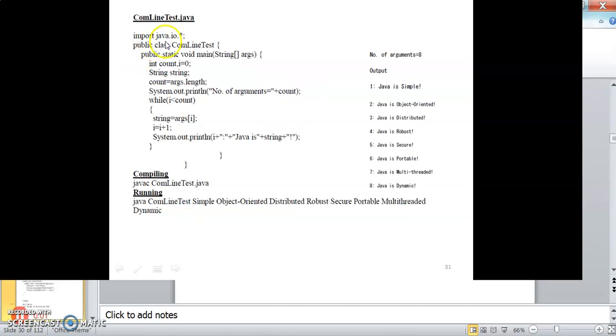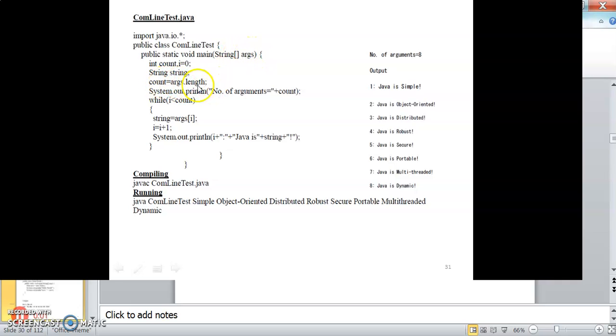The next program is CommandLineTest.java. Here you can see public class CommandLineTest and public static void main(String[] args). Then int i equal to 0, and int count equal to args.length. We are computing the number of arguments and then printing it based on count, because args.length contains all the arguments. This is mainly used for command line arguments.